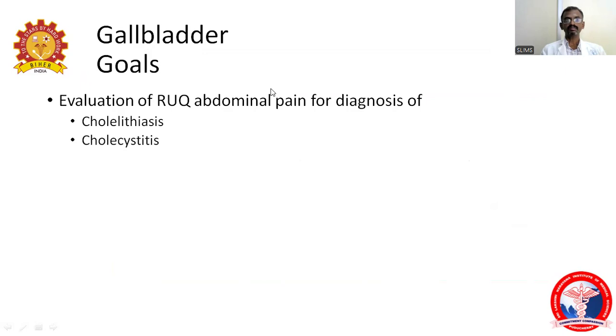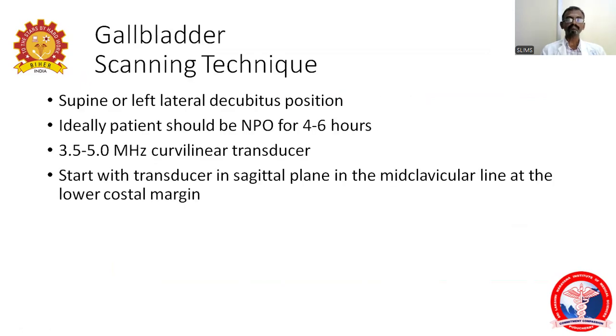How do you identify the gallbladder? Mostly it is the evaluation of the right upper quadrant by the abdominal scan for diagnosis of cholecystitis and cholelithiasis. Cholelithiasis is nothing but GB calculus, and cholecystitis is the inflammation due to the obstruction by the calculus.